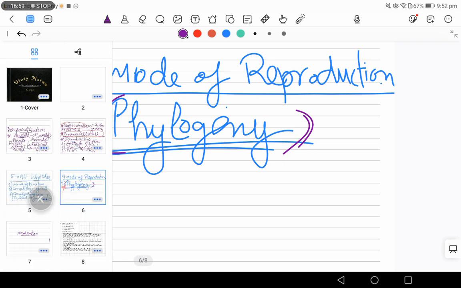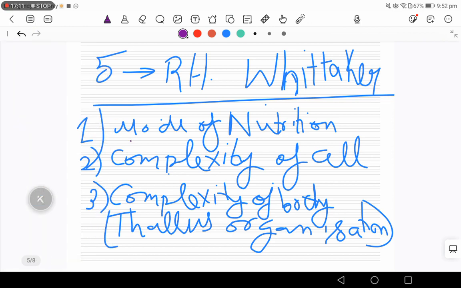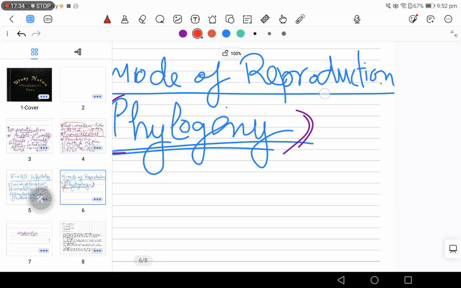But actually, I have written all the criteria in the order of priority. First priority is given to mode of nutrition, whether a species is heterotrophic or autotrophic. First of all, we have to divide the species on the basis of mode of nutrition. Then comes complexity of cell. Then third, complexity of body. And then comes mode of reproduction. And then at last phylogeny is seen. Sometimes phylogeny is neglected also.